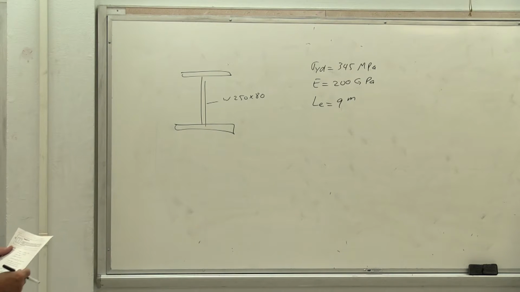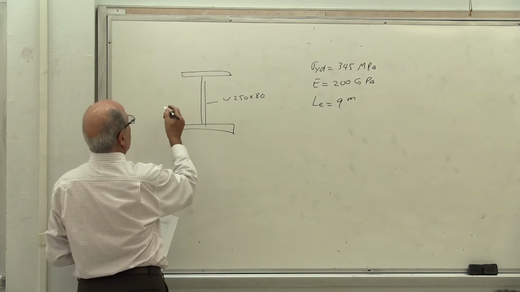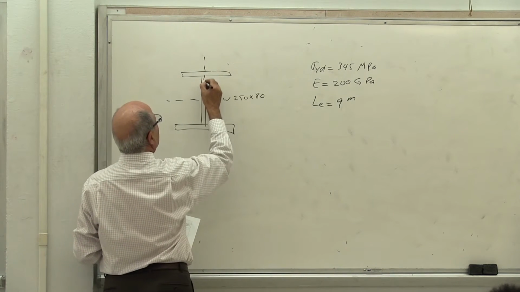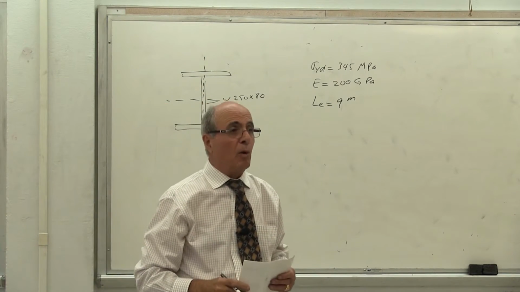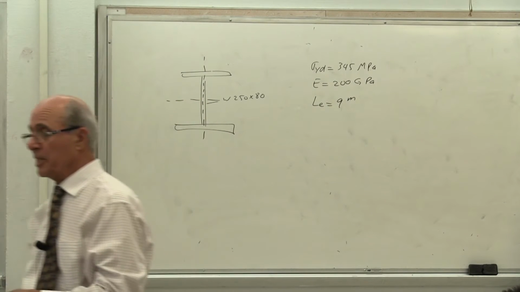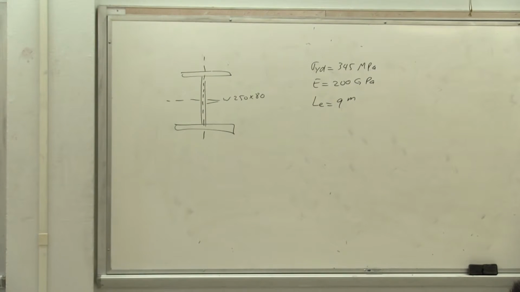And everybody knows that if I put an X here and a Y here, this column is going to buckle about the Y-axis. We know that from the experience we have from statics and ME218. Yes or no? Therefore, it's not a good column to design. Therefore, what did they do?